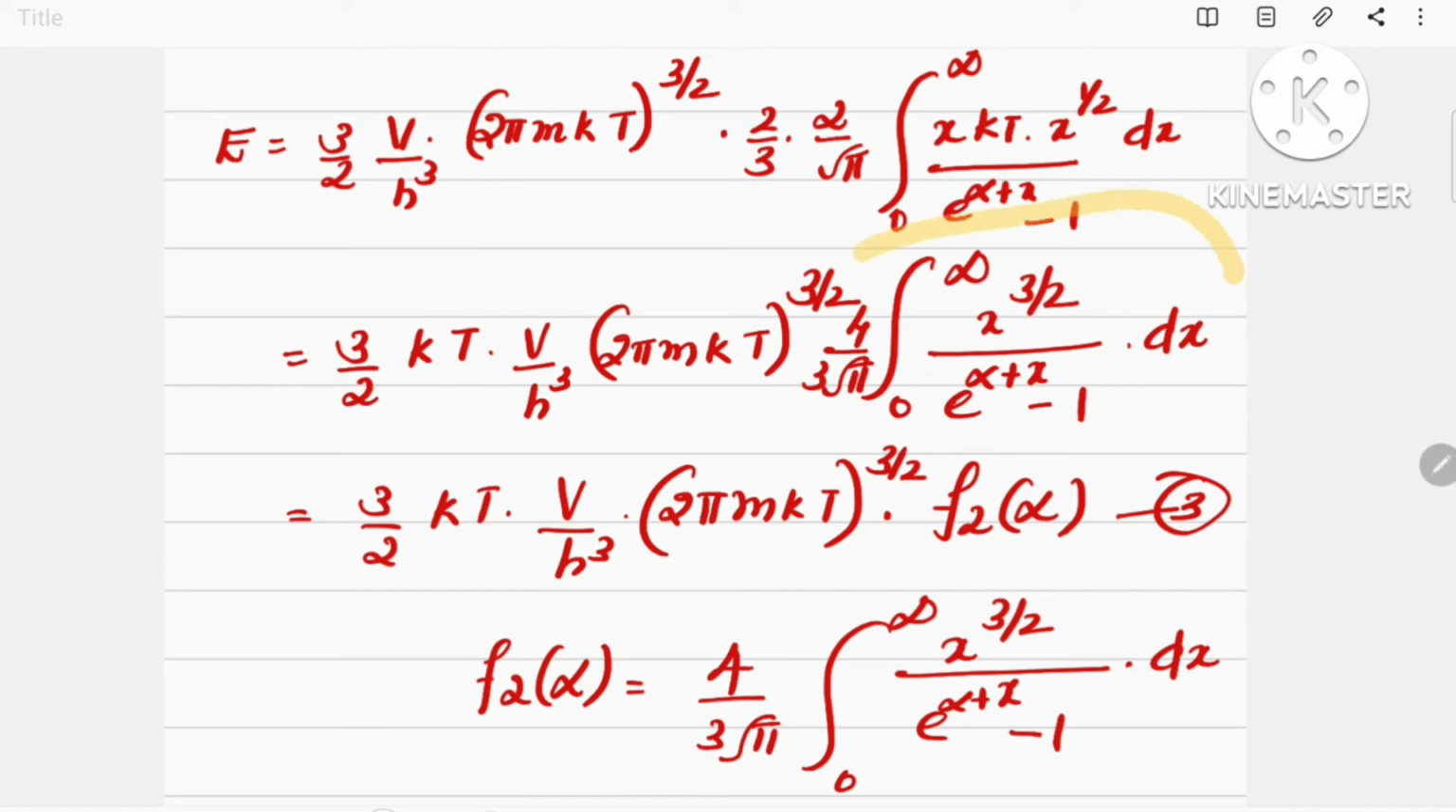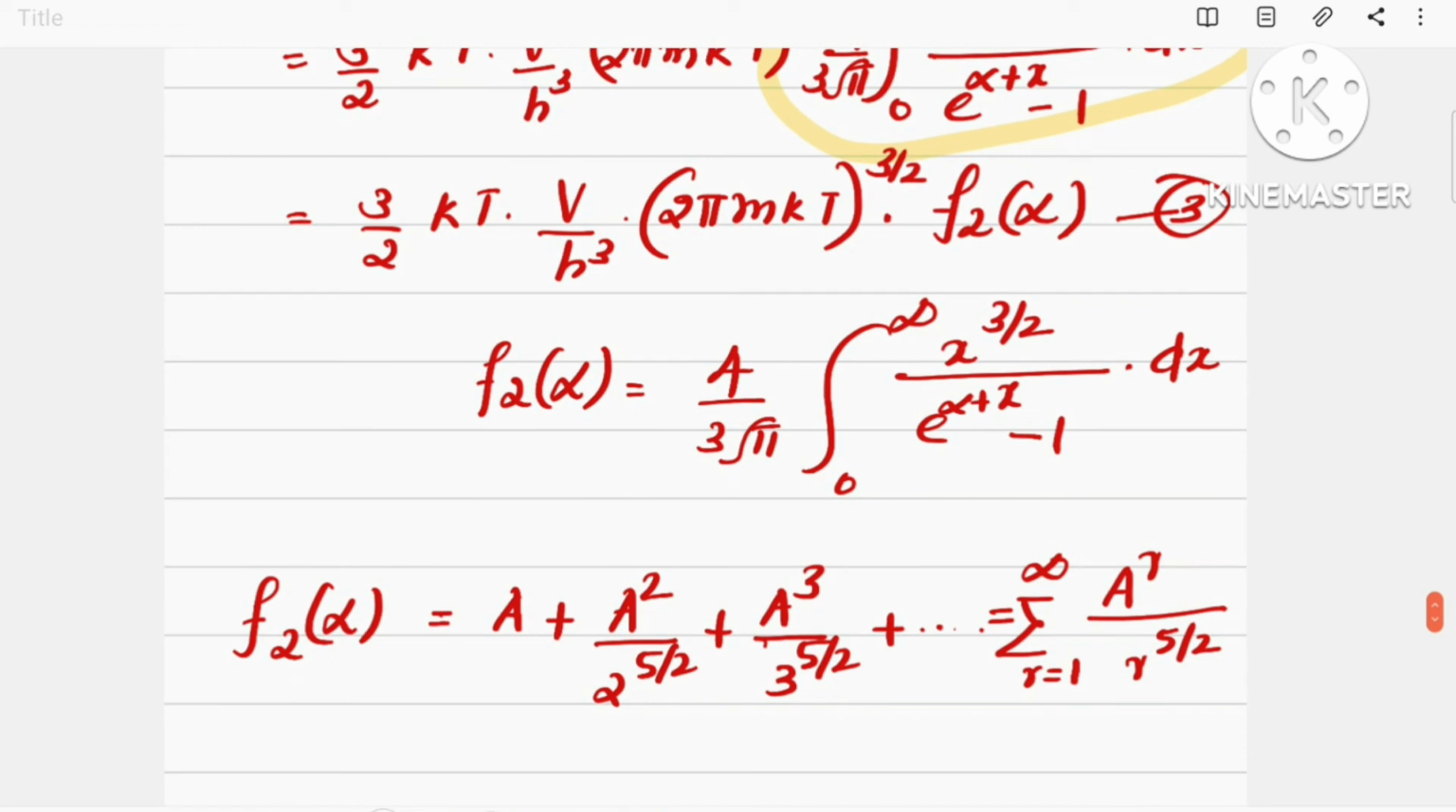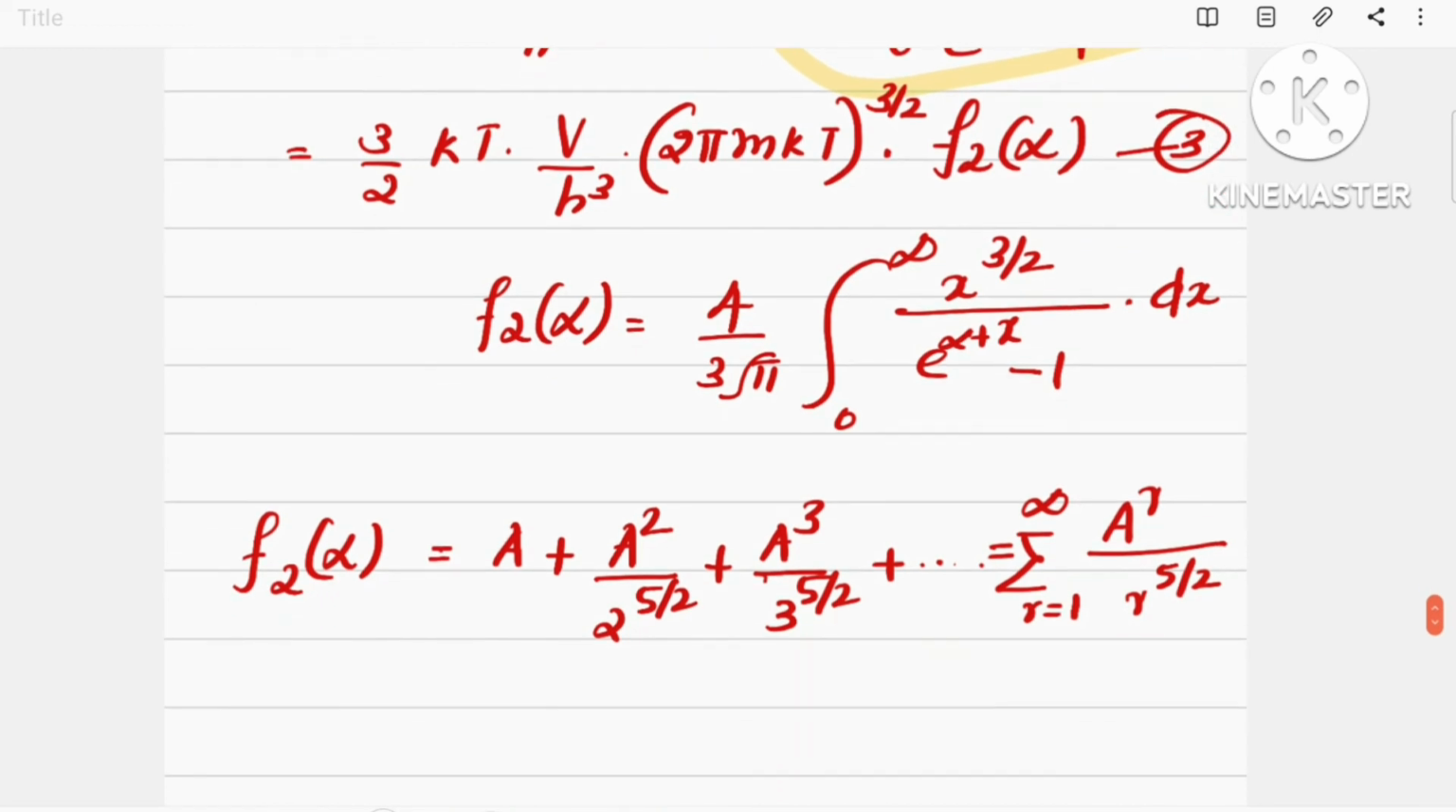Here this term is taken as f2 of alpha, that is 4 by 3 root pi into integral 0 to infinity x raised to 3 by 2 divided by e raised to alpha plus x minus 1 into dx. Here f2 of alpha is 4 by 3 root pi integral 0 to infinity x raised to 3 by 2 divided by e raised to alpha plus x minus 1 into dx.